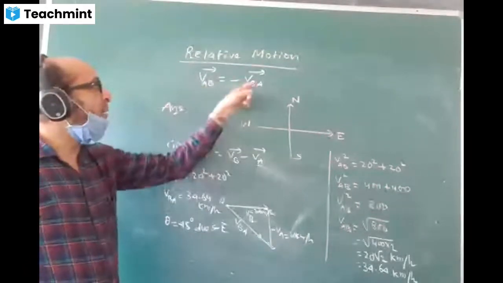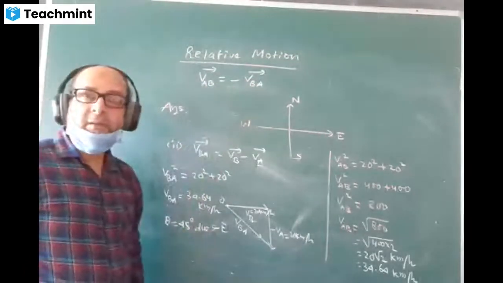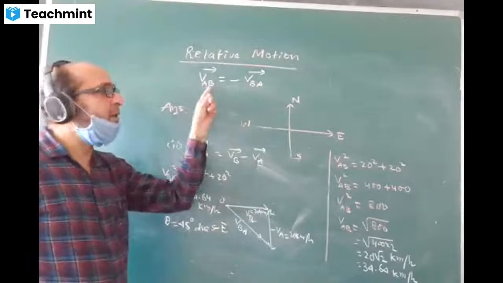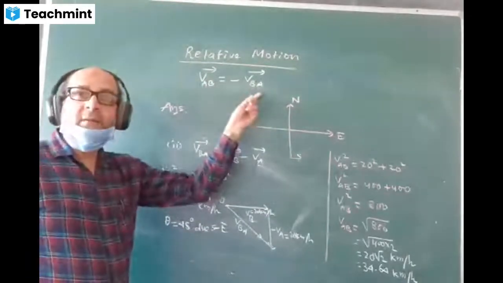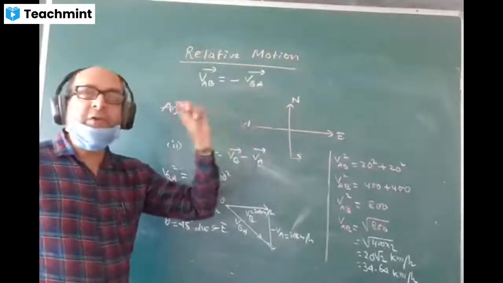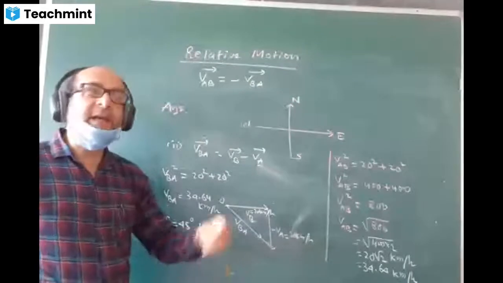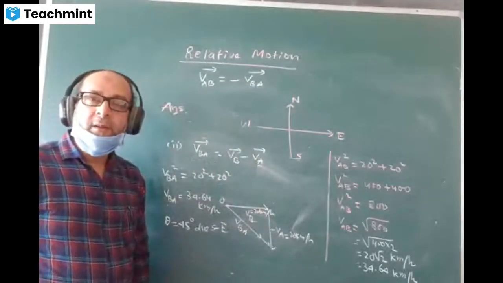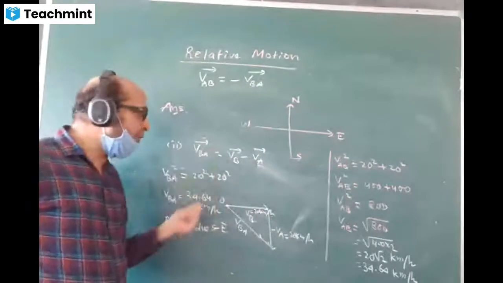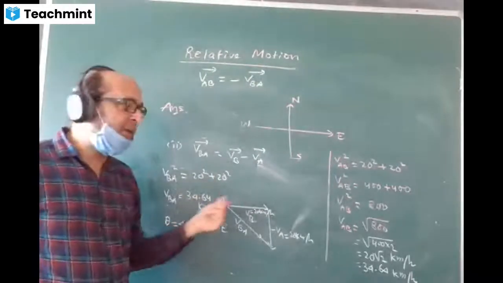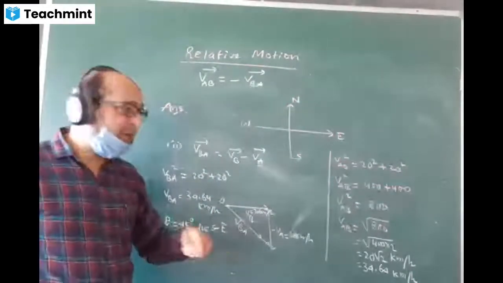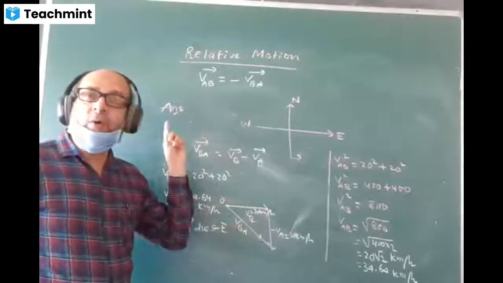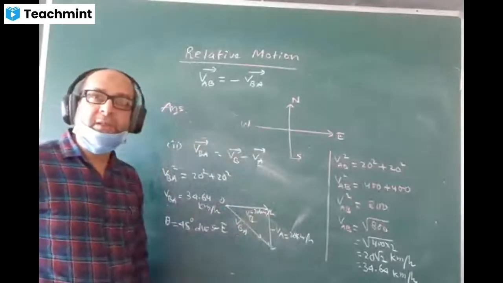They will be equal in value but opposite in direction. That means if I find VAB, the magnitude answer I'll keep the same, but only the direction I'll make opposite. Direction only will reverse. The second part, you may not show this calculation directly. You can write down the same value but the opposite direction. Opposite direction means previously it was coming northwest, now it is coming southeast. Exactly opposite.